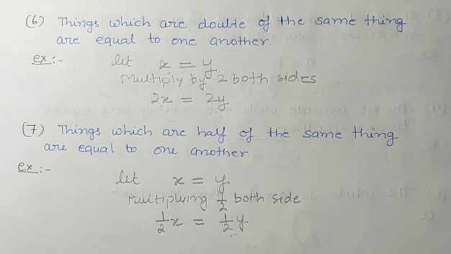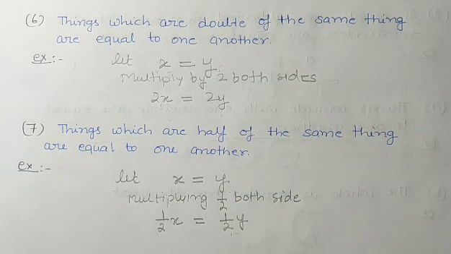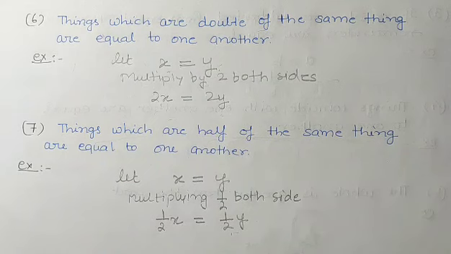And one more thing important regarding axioms, that in axioms sequence is not important. Sequence means order of the axioms is not important. You can write the second axiom firstly, then the third axiom, means order is not important. Only you have to remember the statements of axioms.